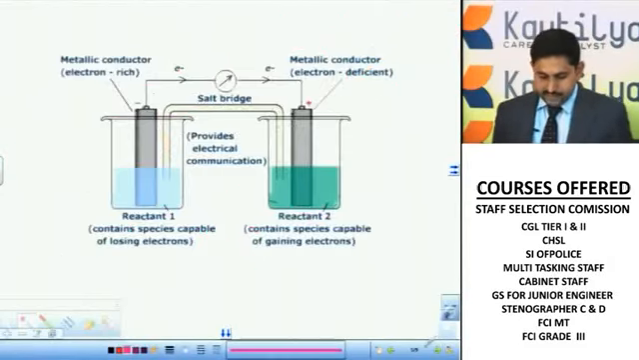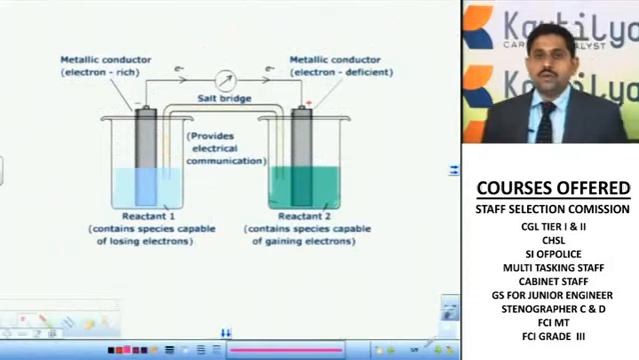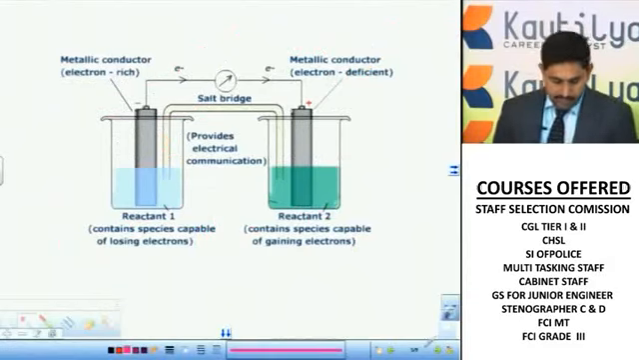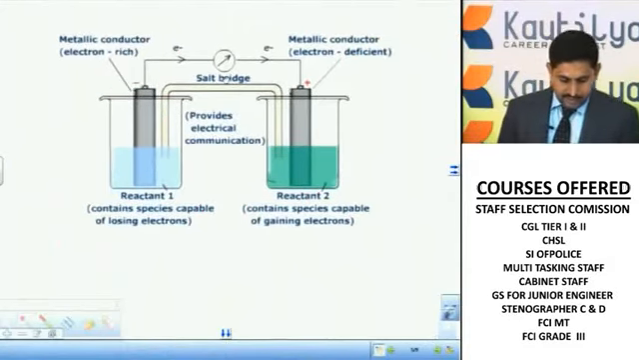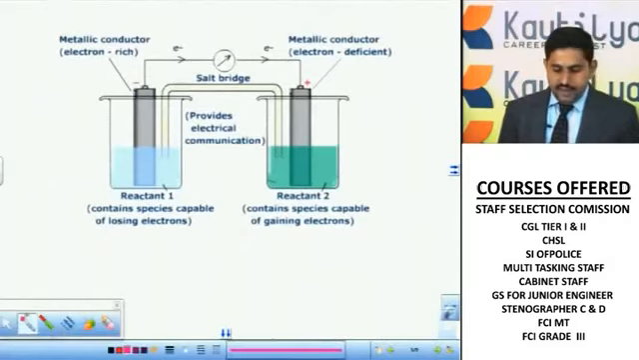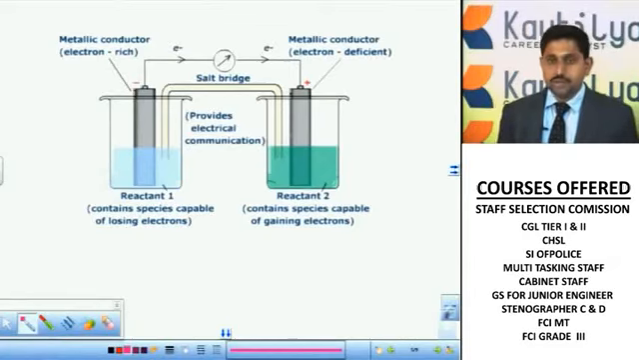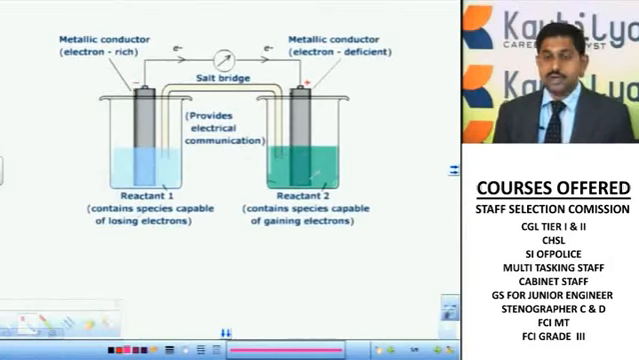Okay, next, construction of electrochemical cells. I told you already, electrochemical cells are useful for production of electricity. Now, a simple construction: it consists of two glass beakers, and each glass beaker contains a liquid solution and one metal electrode. Here also the same, different types of liquid solution in A and B, the reactant 1 and the reactant 2.